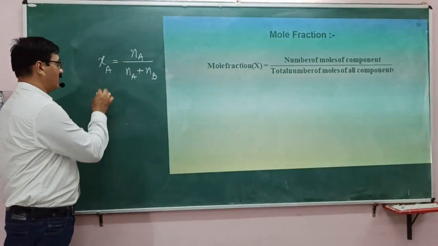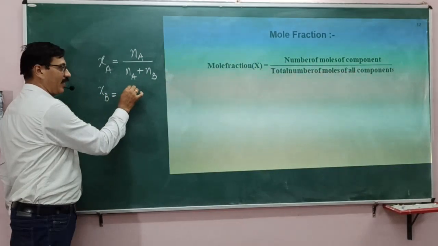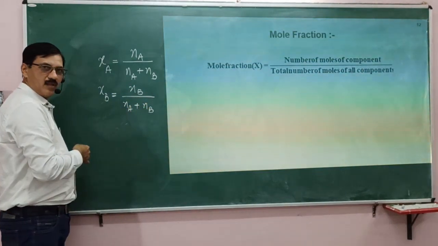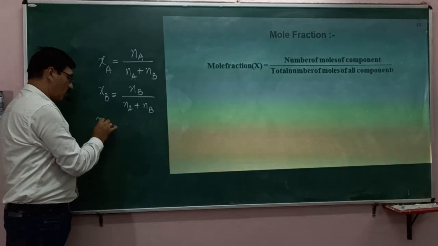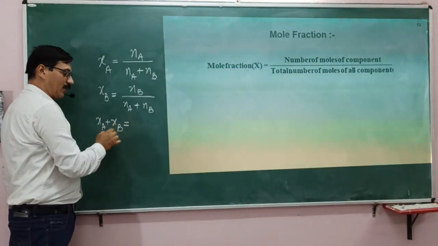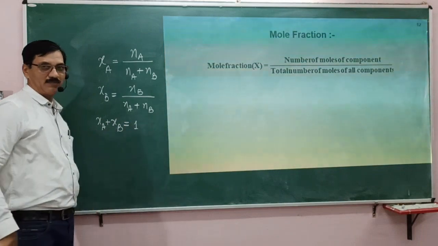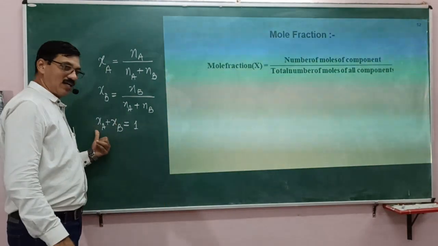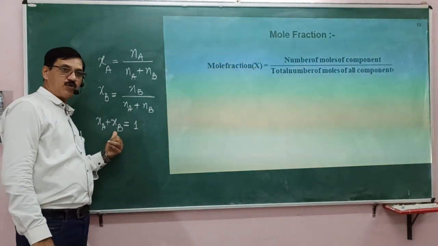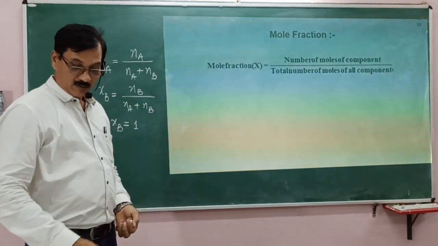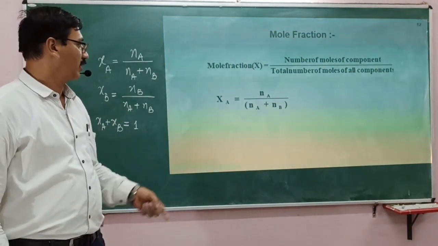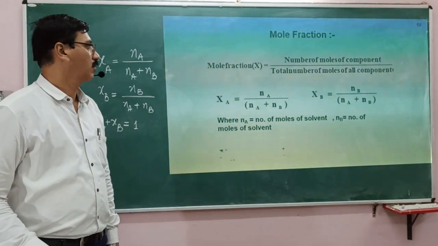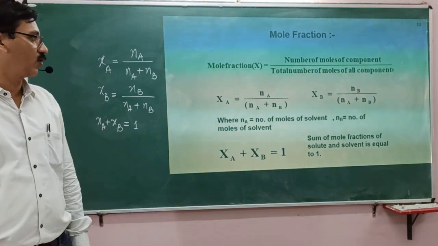Now similarly, you can see what XB is. XB is NB divided by NA plus NB. From these two, if it is a binary solution, XA plus XB is equal to 1. So if one mole fraction is known, the mole fraction of the other component can be found by subtracting it from 1. This is what I have told you: XA plus XB is equal to 1.